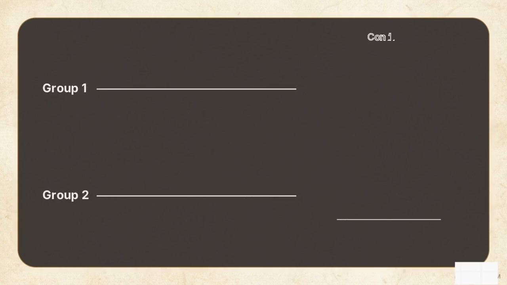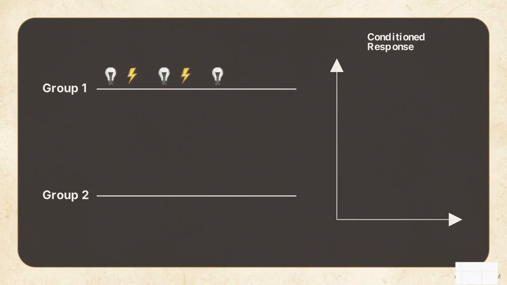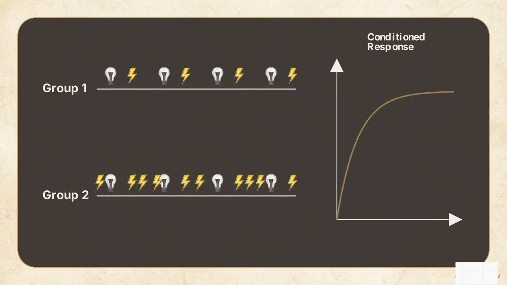For an association to form, the stimulus must serve as a statistically reliable predictor. This dual timeline graph maps Rescorla's subjects. Group 1 experiences a light immediately followed by a shock. Group 2 experiences the exact same light-shock pairings, but the environment also delivers many additional shocks when the light is off. Group 1 learns a strong response to the light. Group 2 learns nothing, because the shock happens frequently without the light, so the light provides zero predictive value. Temporal proximity fails without mathematical reliability.